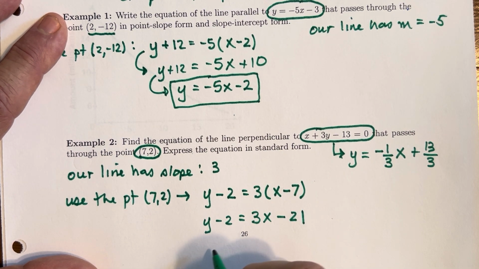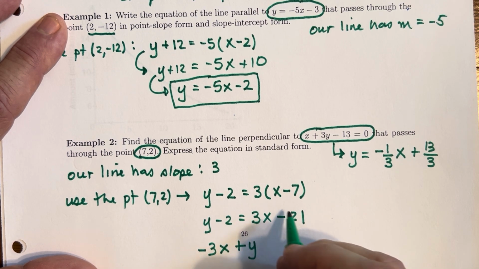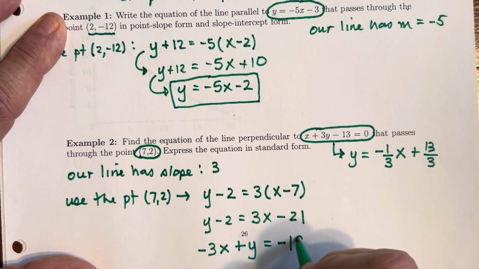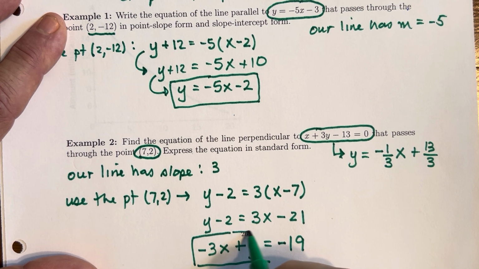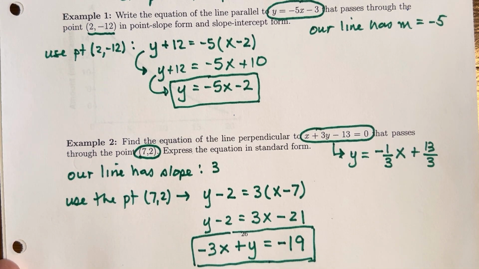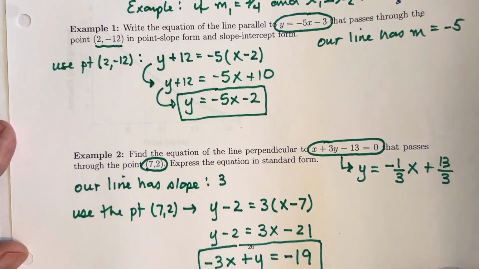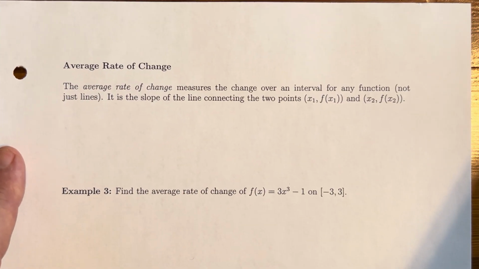Move the 3x to the left, so we'll have -3x plus y. We might as well add the 2 over so it shows up on the right, and that's going to be -19. Right? So there's the standard form of the equation of this line that we just built, which is what we were asked for. We were asked for the equation of the line in this format. All right. So perpendicular and parallel lines, pretty neat little relationships. We can use that information when necessary.